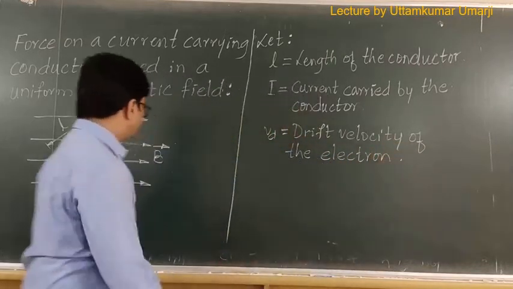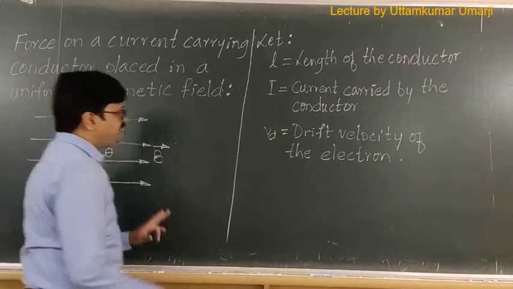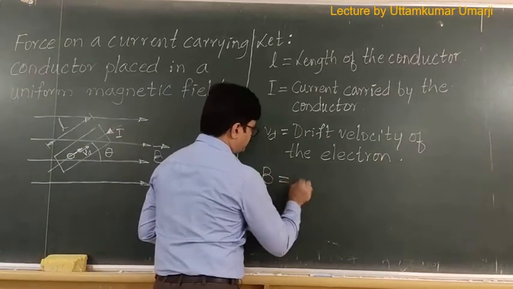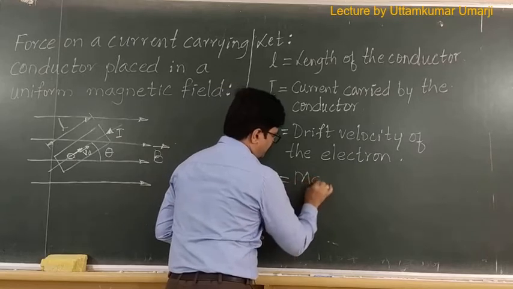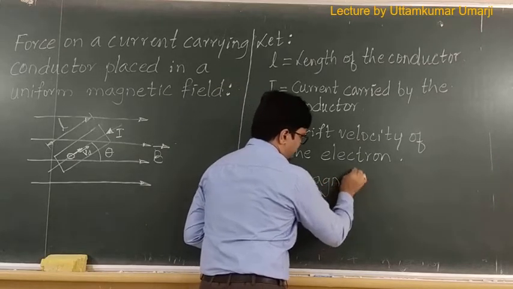Drift velocity of the electron, and then I take B as the magnitude of the magnetic field. So it is magnetic field here. B is magnetic field.